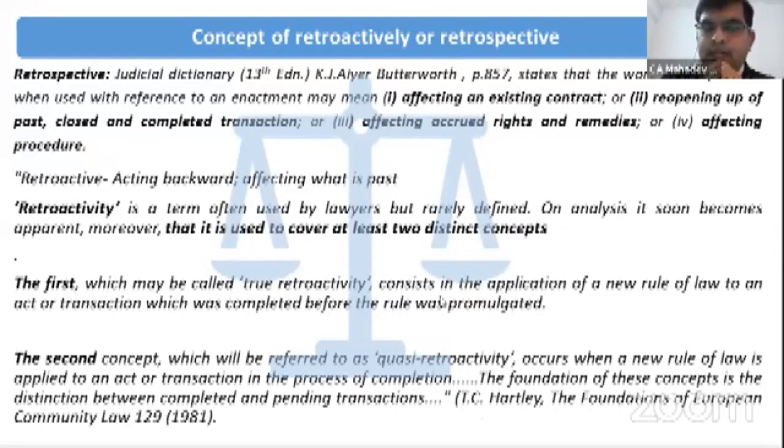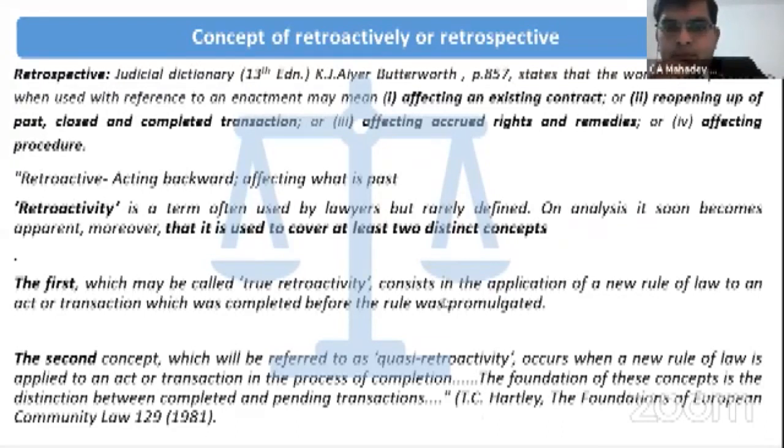Now we will understand what is the concept of retroactively or retrospectively. We can understand the concepts of retrospective and retroactive by two important judgments. In one of the cases, everybody must be aware of the Vodafone case. So in the Vodafone case, what happened?